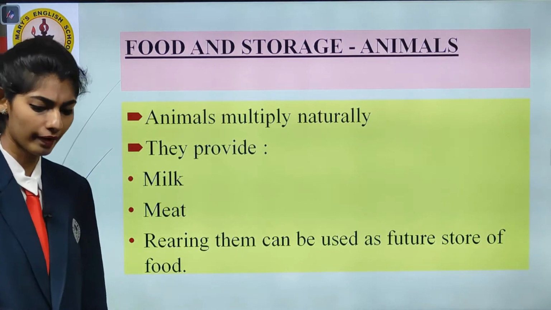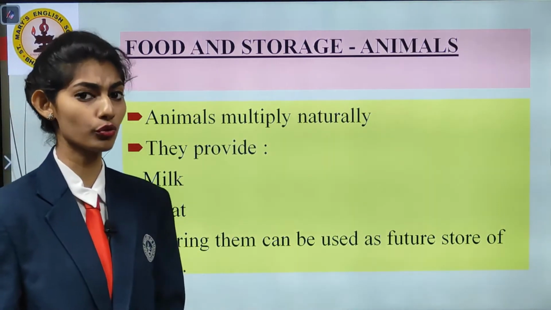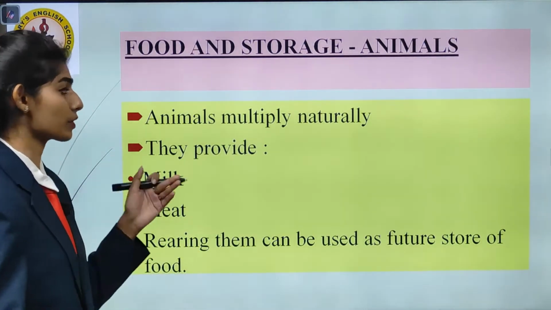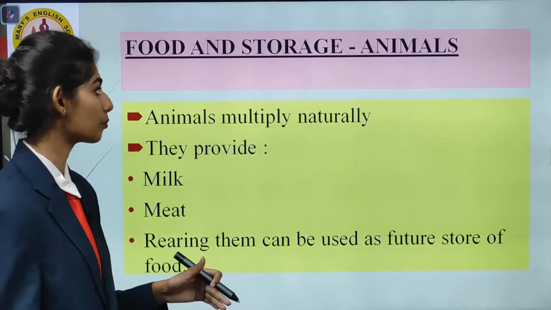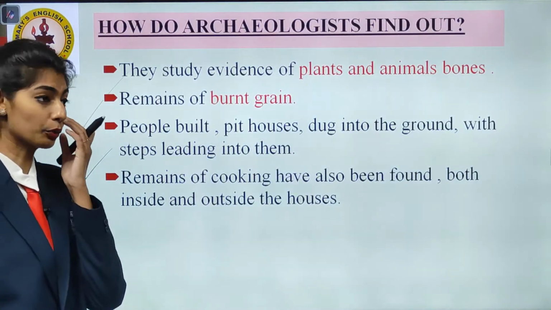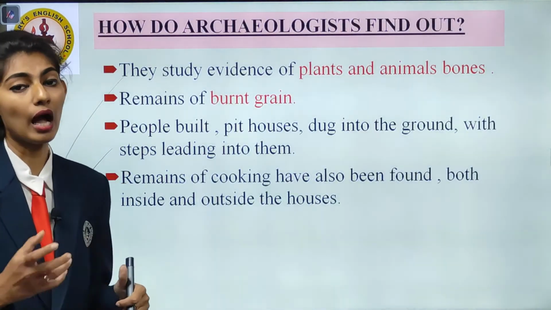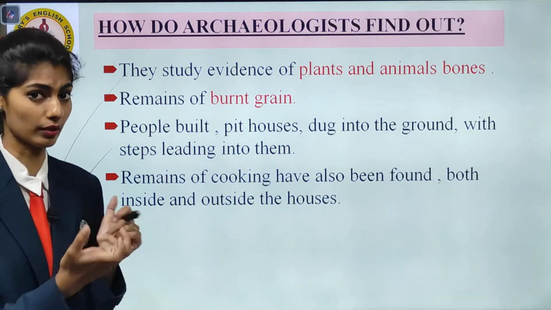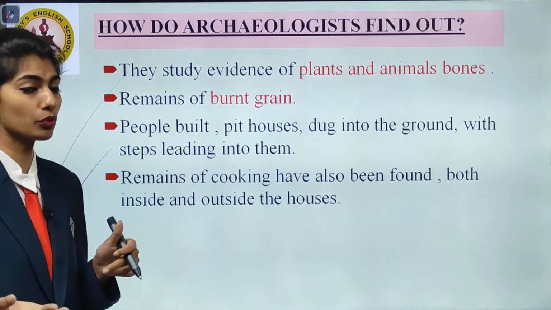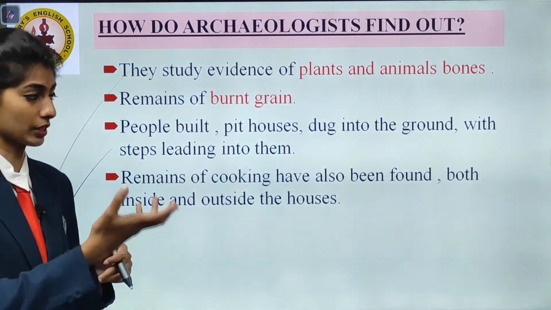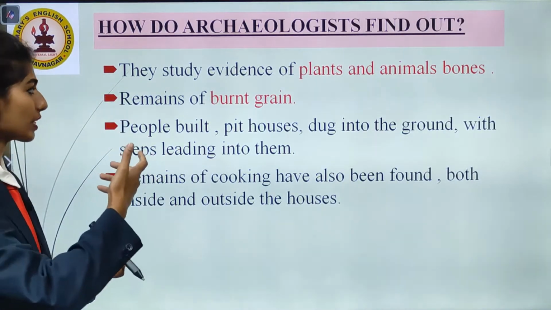So, there was their rearing stage, meaning it was a future store for them. So, this is how the domestication of food and storage of animals were seen in this particular period. Now, how do archaeologists find out all these things? How did we come to know how they got this particular thing? Let us see some of the reasons.